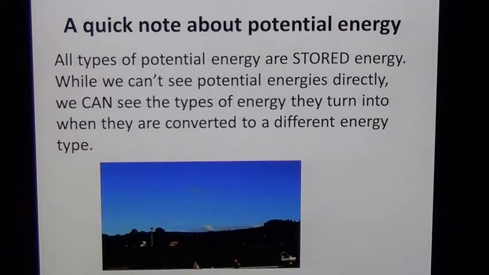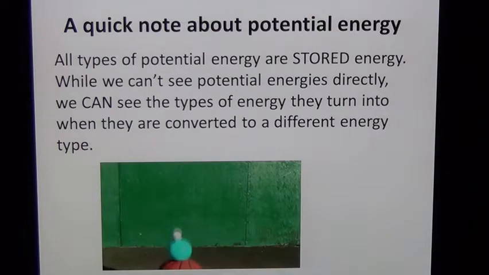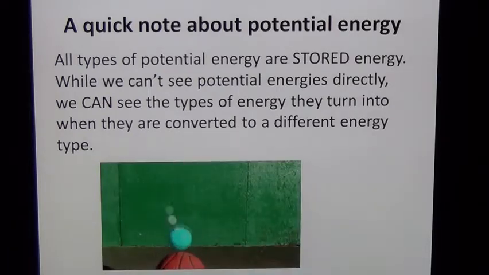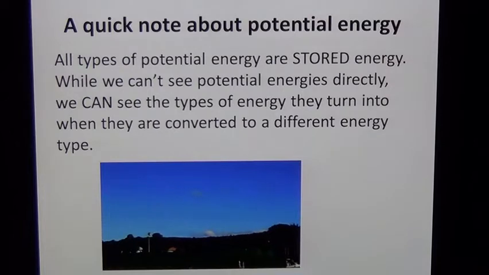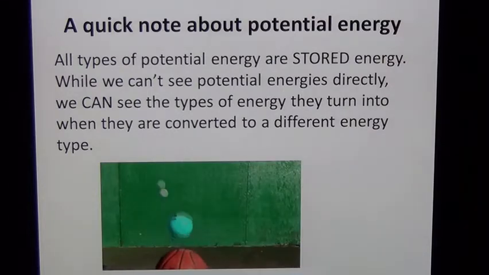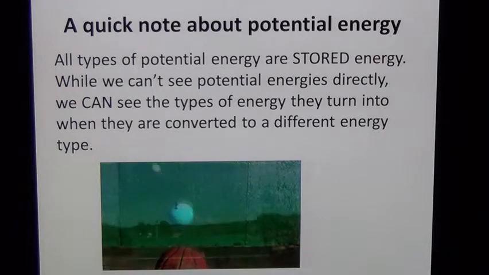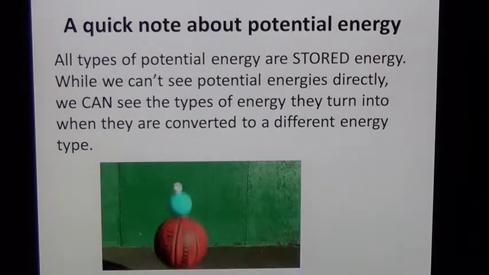the first type of energy we're going to talk about is gravitational energy, the energy due to height. When you hold an object above the floor, you don't see its energy. But when you let it go, that gravitational energy is converted into kinetic, a type of energy you can see. So again, potential energies cannot be seen, but they can be converted into types that you can see.